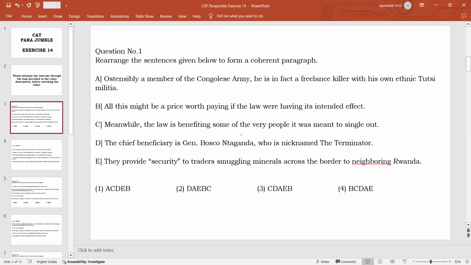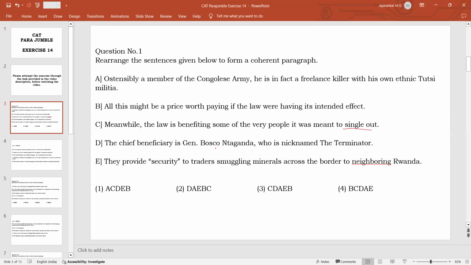The law is benefiting some of the very people it was meant to single out. So here it says that the law is actually benefiting the people whom the law is supposed to single out. Single out means persecute or implicate or punish. So the law is supposed to punish certain people, but in fact the law is benefiting the very people it is supposed to punish. This is the meaning, and the word meanwhile is very important. Meanwhile means during this period, the law is actually benefiting the people it was supposed to punish. So what can we say at this point of time? We can't say anything. Let us forget about it.